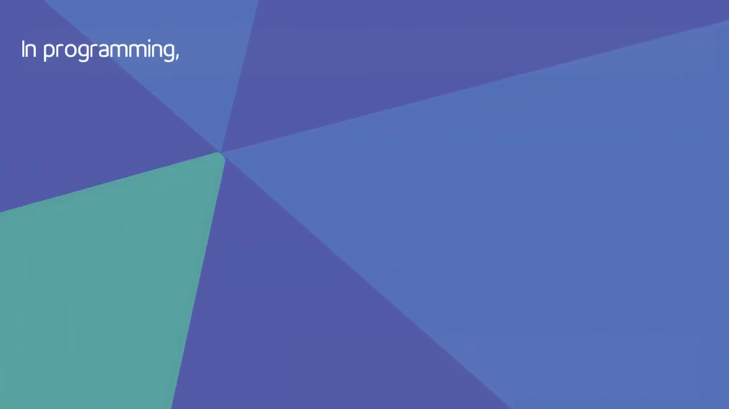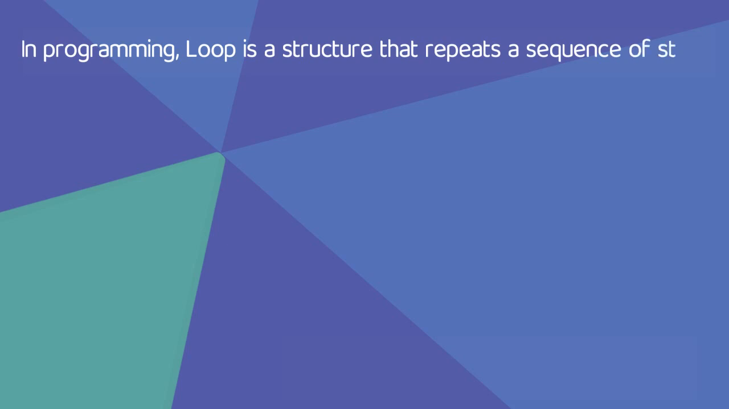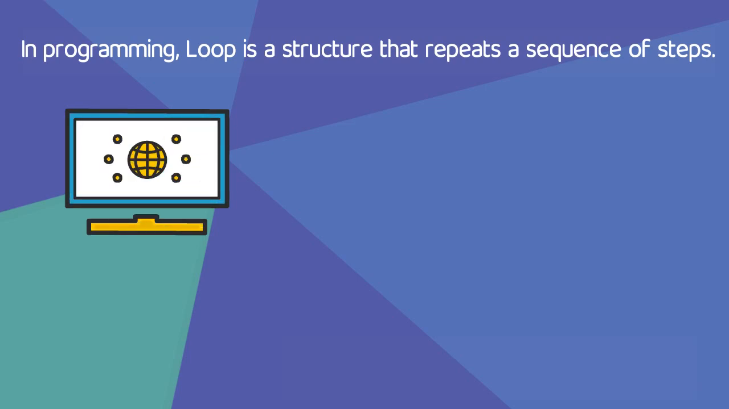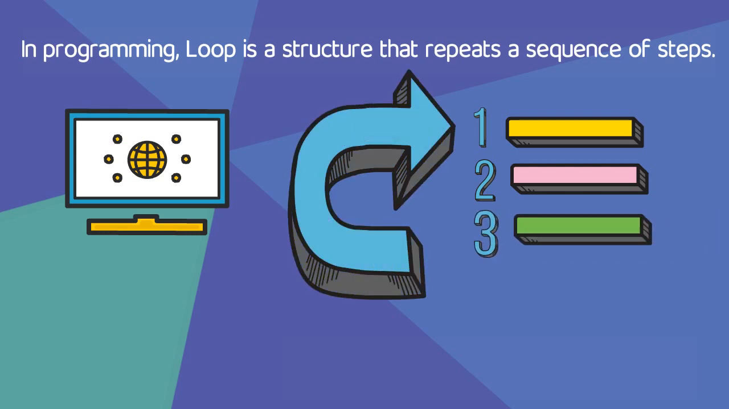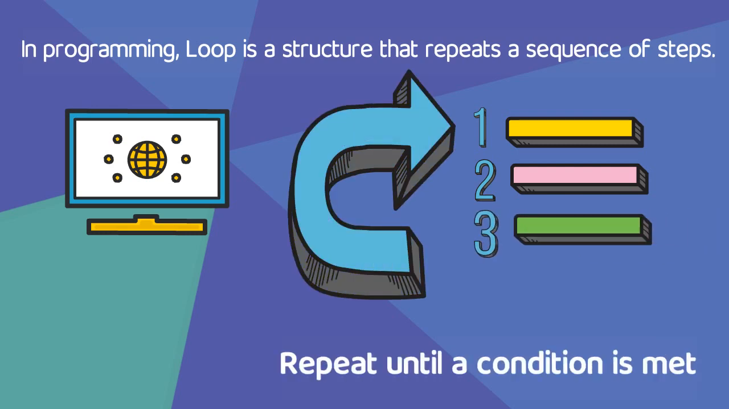In programming, a loop is a structure that repeats a sequence of steps. A computer will repeat a sequence of instructions until a specific condition is met.